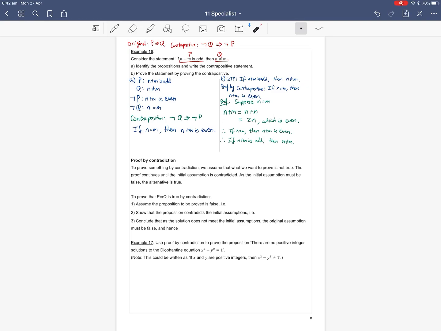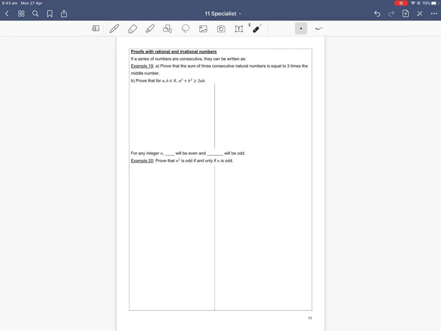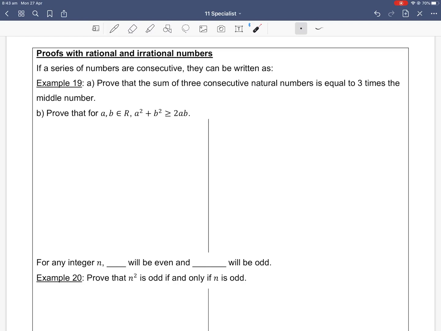Okay, so I'm just going to jump around a bit with the order of the examples. This is just because it makes more sense. It's much easier to do the examples later on. So I'm going to jump to example 19 first, over on page 11, because example 19 is just a direct proof, right?